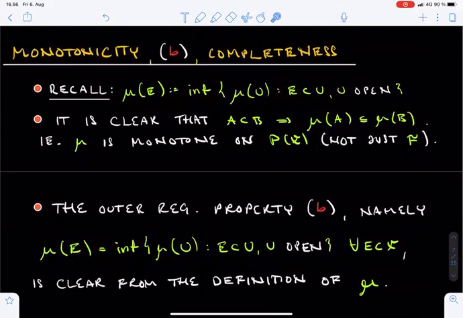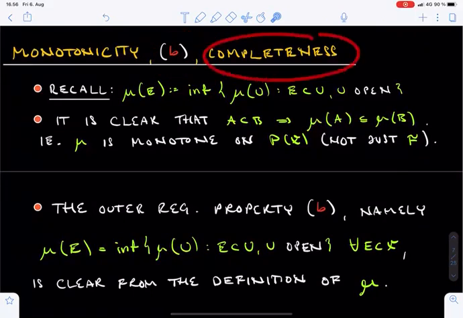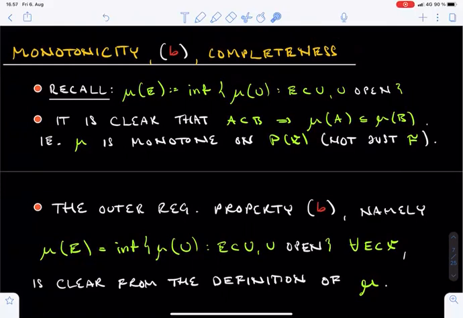We will start by checking three simple points. The set function mu is monotone, it satisfies the outer regularity property B, and the triple X, F, mu is complete. You might wonder what this last statement even means before we have checked that F is a sigma algebra. But actually, the definition of completeness makes perfect sense if F is any set family. We will see this in a moment.